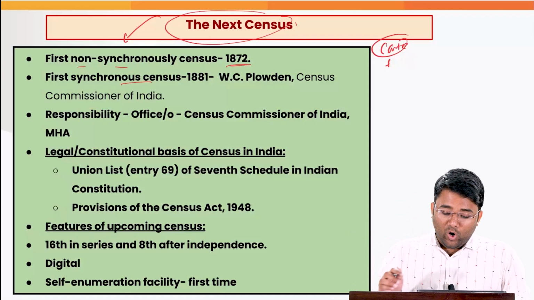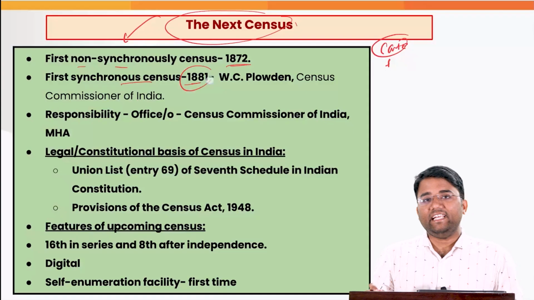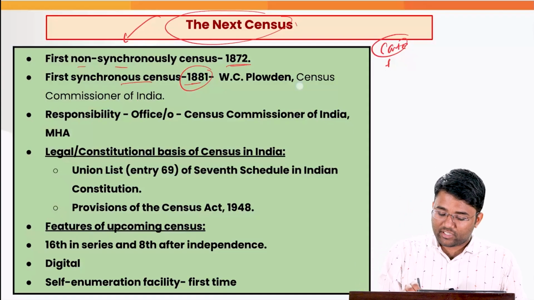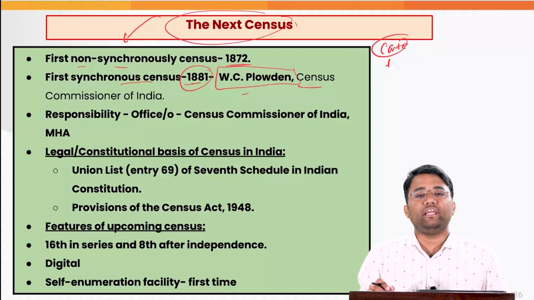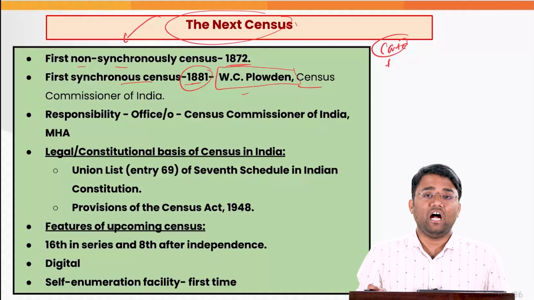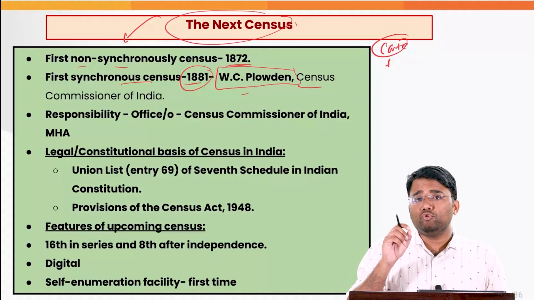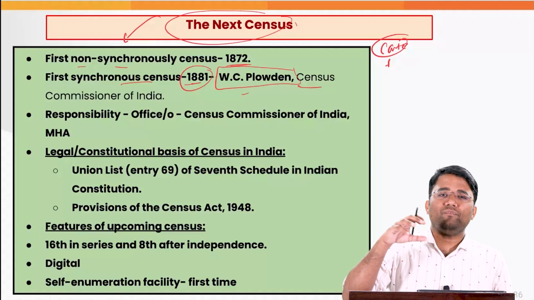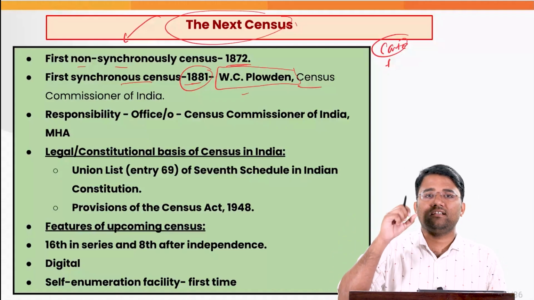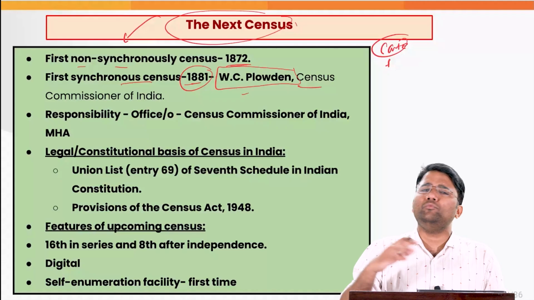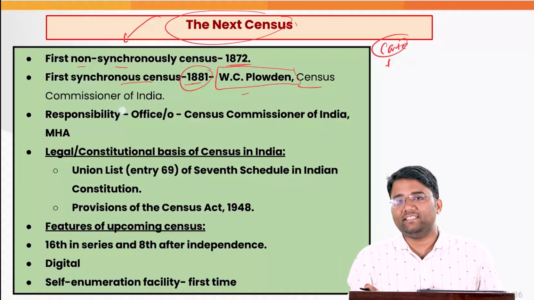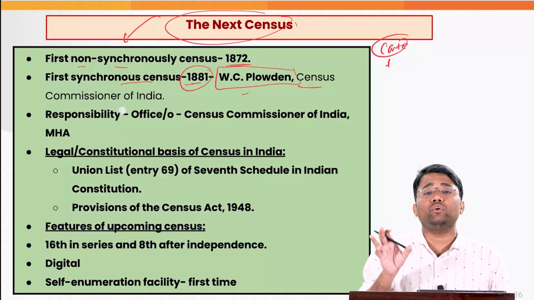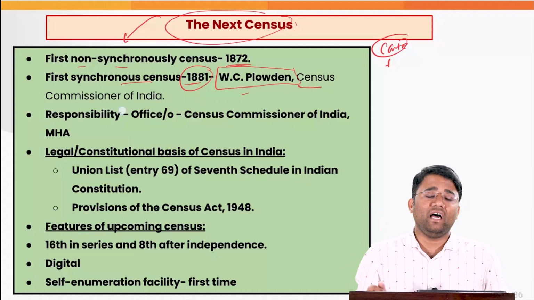Also, the first synchronous census was conducted in 1881, and at that point of time, the census commissioner was W.C. Plowden. And interestingly, the caste related information was also kept in this first synchronous census of 1881. However, Mr. W.C. Plowden explicitly said that this exercise of enumeration of caste related information in this census is very confusing because there are too many castes in India and it becomes really difficult to get conclusive data with the help of which we can actually provide the benefits, because of the confusion surrounding the different castes, different surnames that people are using.